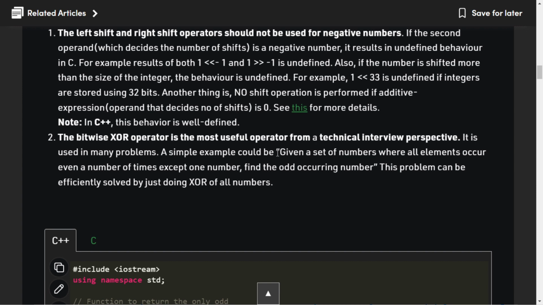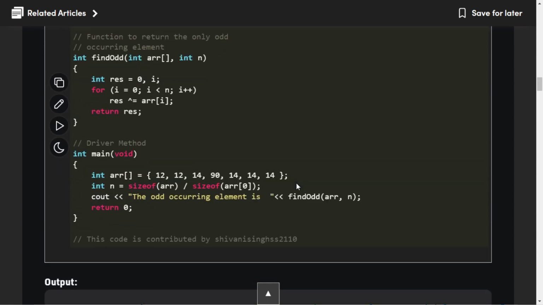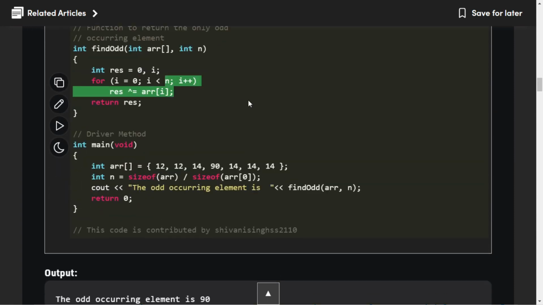So when we find the XOR of all the given numbers, then we get the number which is occurring an odd number of times. And if the answer is 0, it means all the numbers are occurring an even number of times. Okay, fine. And here is the code for the solution.